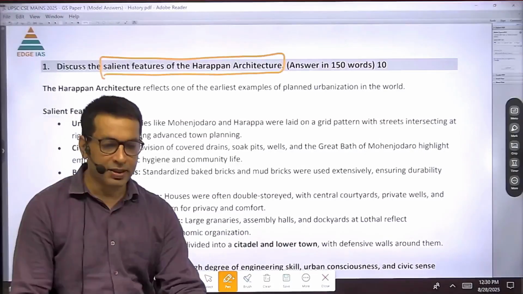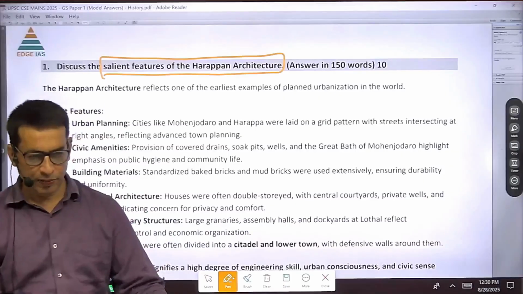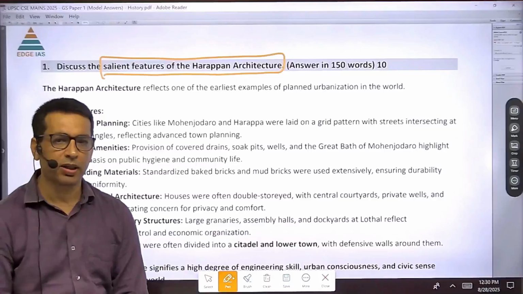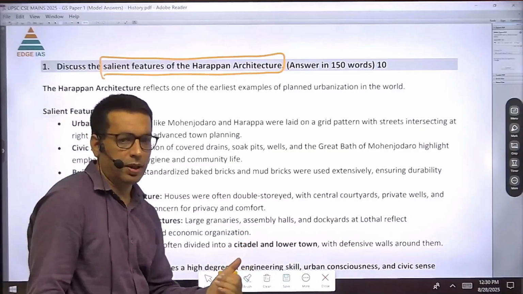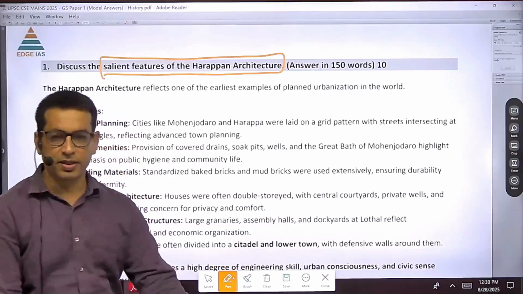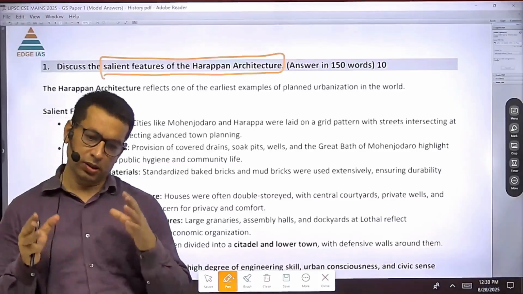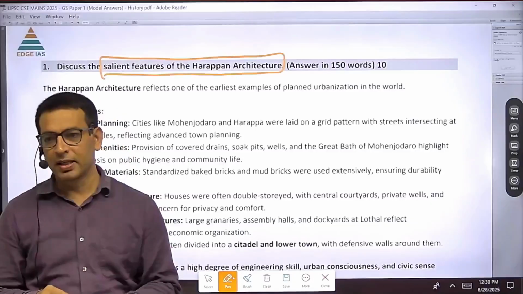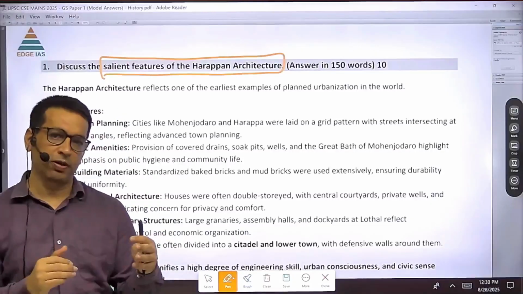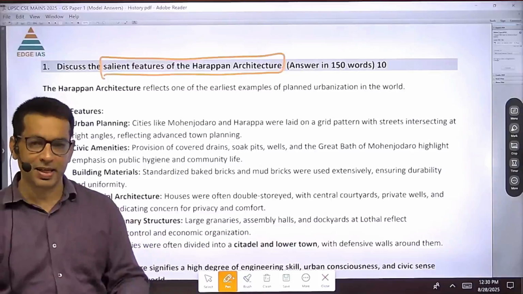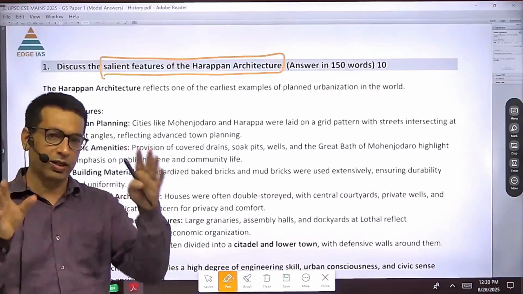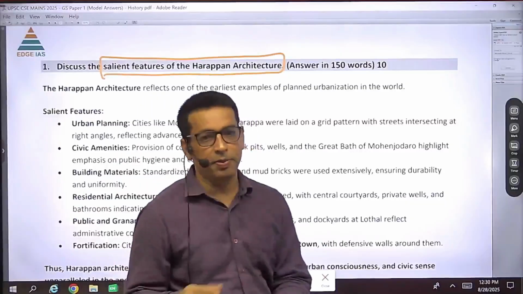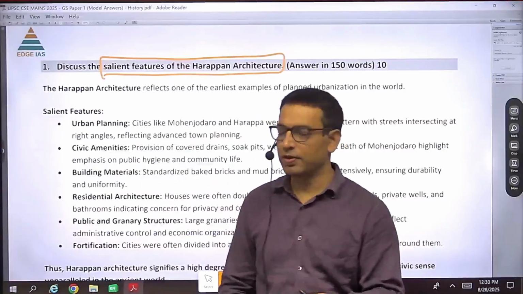They had the keen interest, they had the economic backing, and along with that we find one important unique feature of Harappan architecture, that they focused on architecture which was beneficial for them. It means that they didn't have that much interest in decoration or decorative architecture, but they tried to make the kind of architecture which was very much beneficial for them.